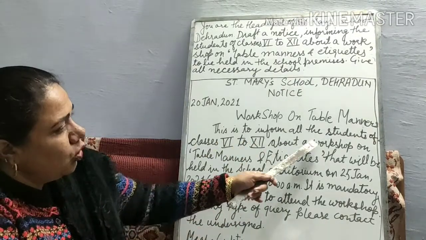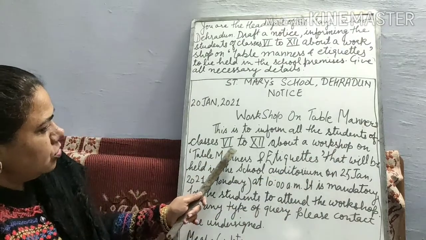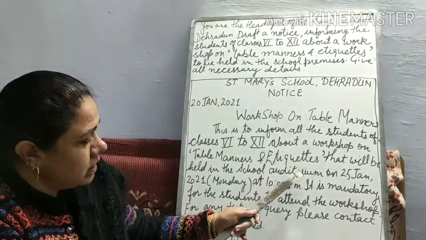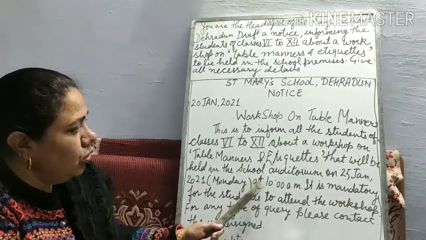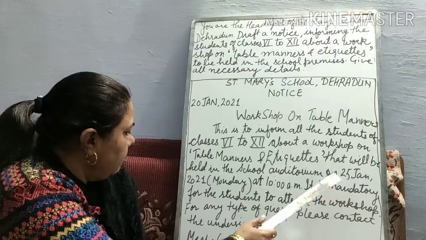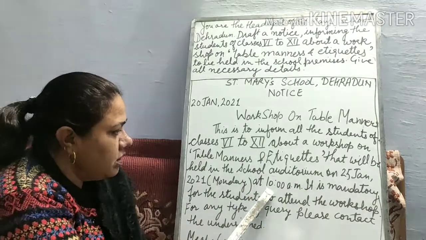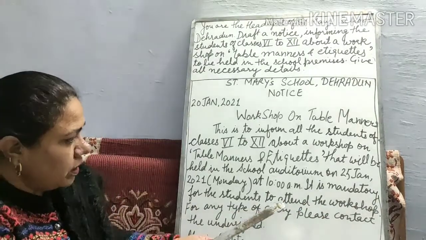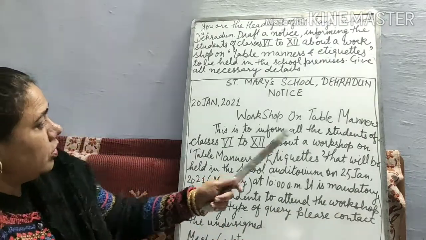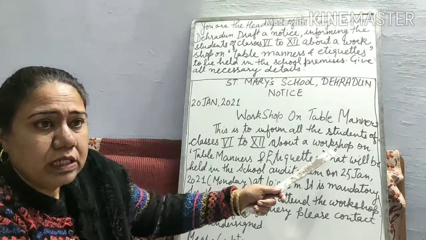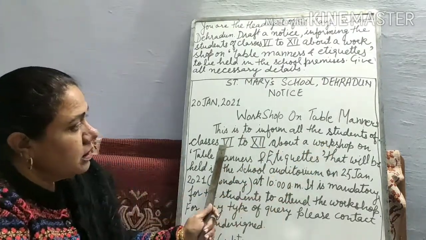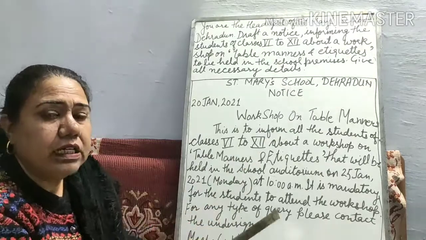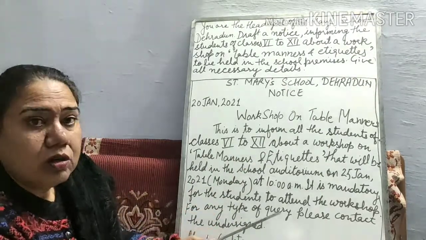This is to inform all the students of classes 6 to 12 about a workshop on table manners and etiquettes that will be held in the school auditorium on 20th Jan 2021, Monday at 10 a.m. It is mandatory for the students to attend the workshop.